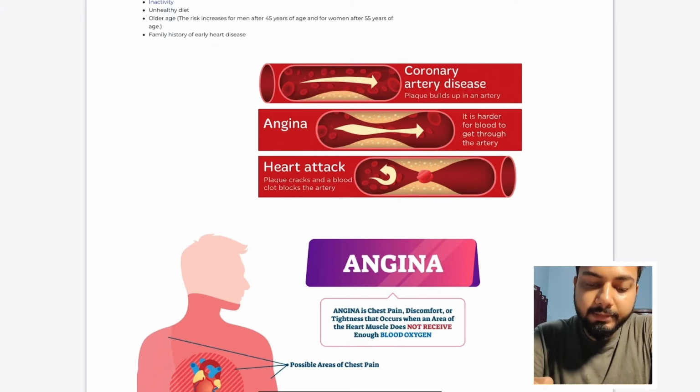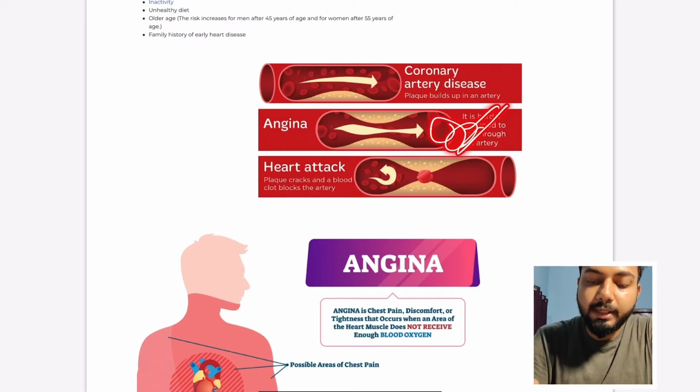If this cholesterol atheroembolic plaque further narrows the lumen of the arteries, it decreases the blood supply and thus the oxygen supply to the heart muscles supplied by these arteries.